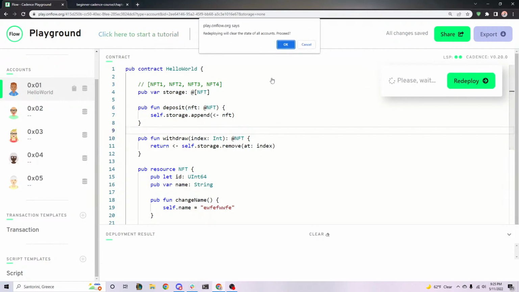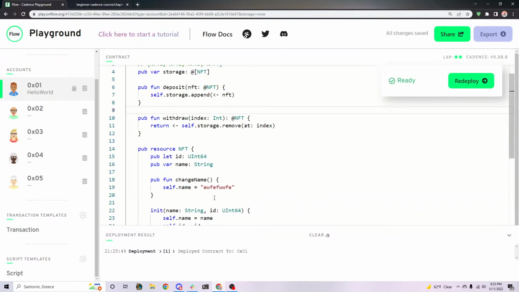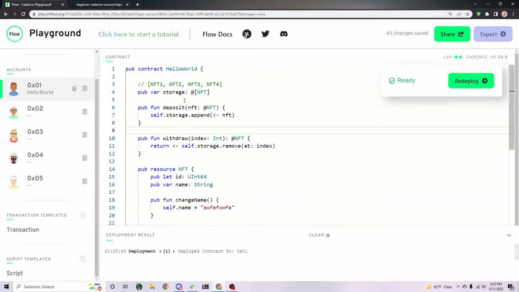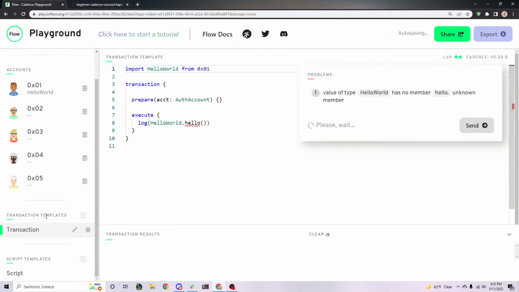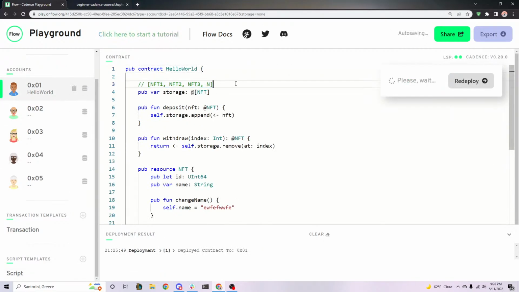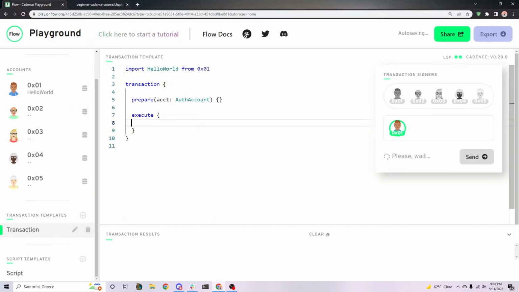All righty, let's deploy this contract, and hopefully this should work. Boom, we deployed it. And because we're going to be changing the storage now, we don't want to be working in the script because it doesn't make any sense. We want to be working in a transaction because we're going to be actually storing things. The playground's being buggy again, but it should be fine. Okay, let's go to our Hello World example. And again, until chapter 4, we're not going to talk about prepare. So let's just keep everything in the execute function.